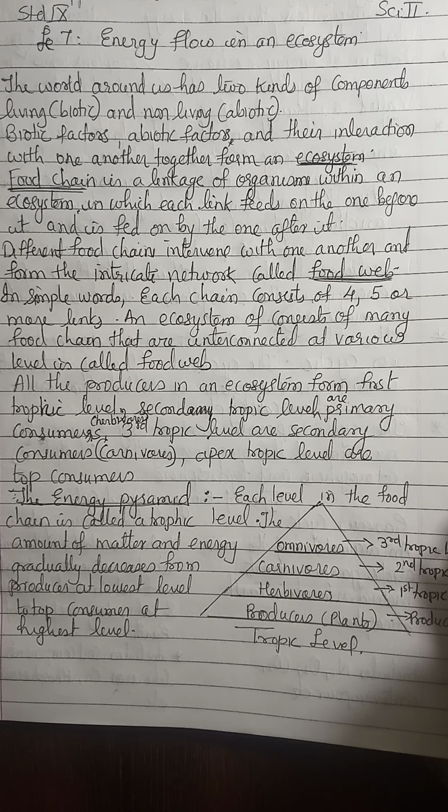This long chain of eating one another or depending on other organisms for food is called a food chain. If more than four or five such links depend on each other for food, such a web of food chains we call a food web.